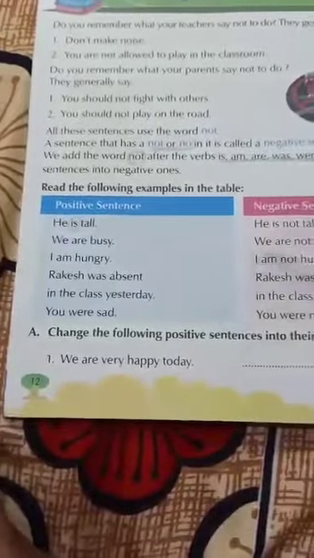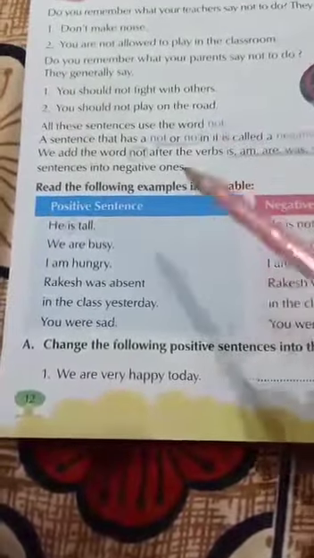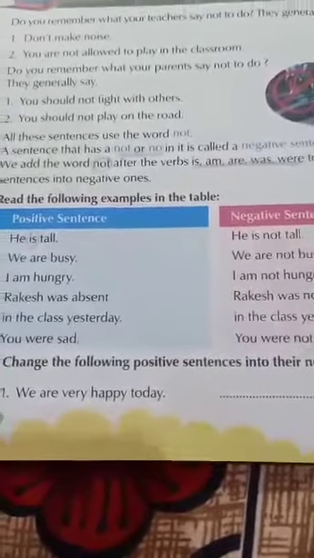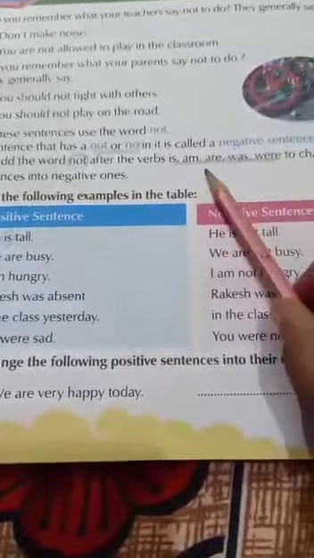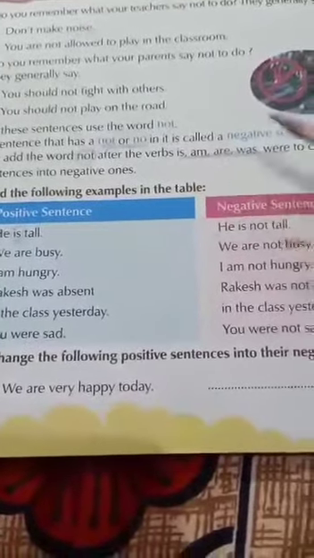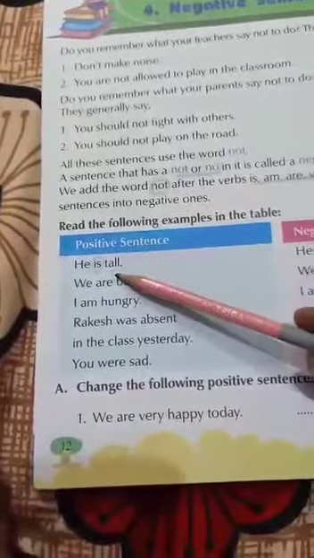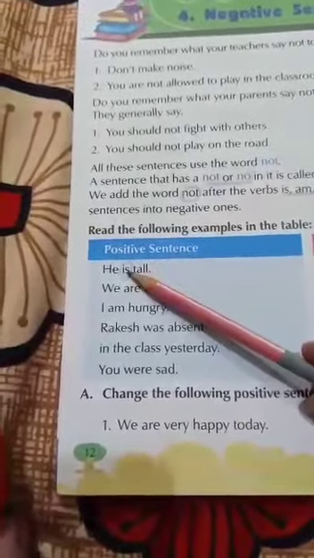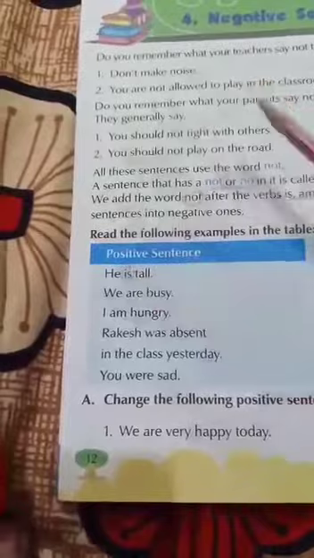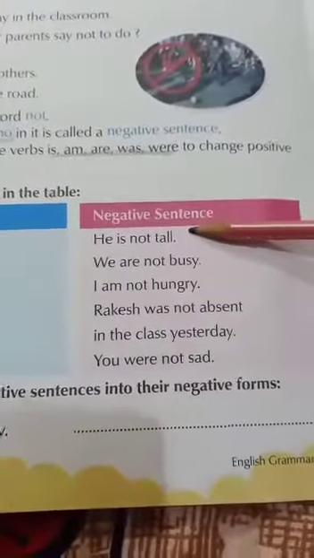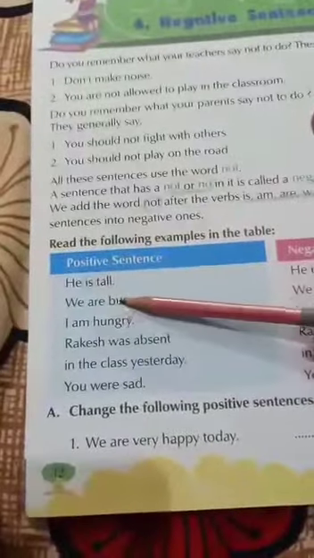So whenever we have to convert from a positive sentence to a negative sentence, we generally place not after the helping verbs. We will put not after the helping verb. You can look in the first sentence, he is tall. What is the helping verb? So after the helping verb we will place not. So what will be the negative sentence? He is not tall.